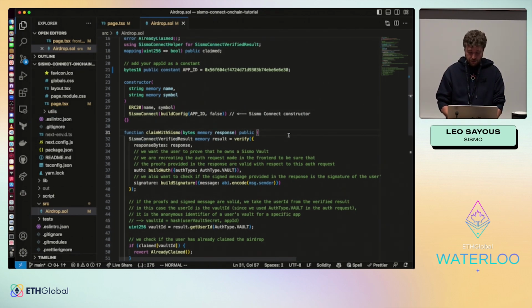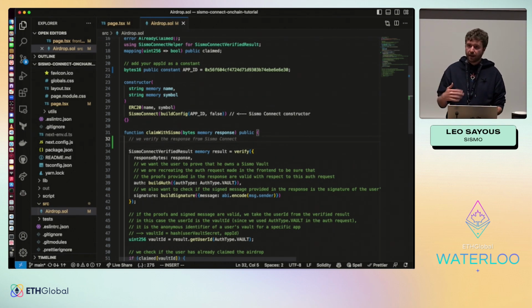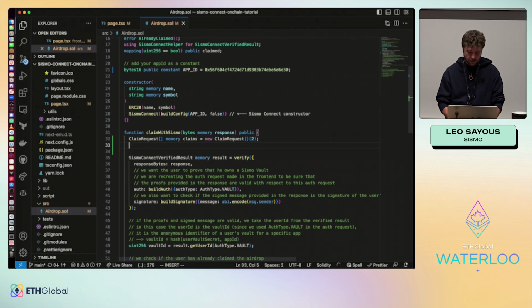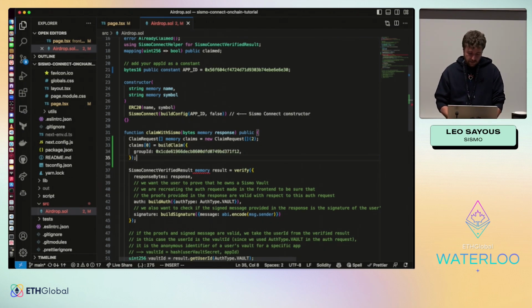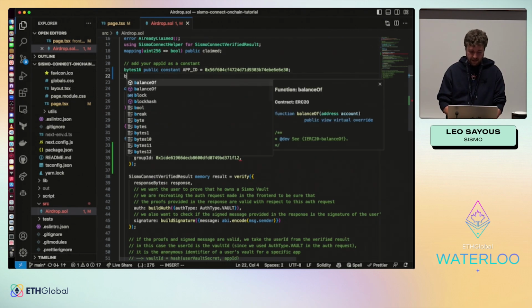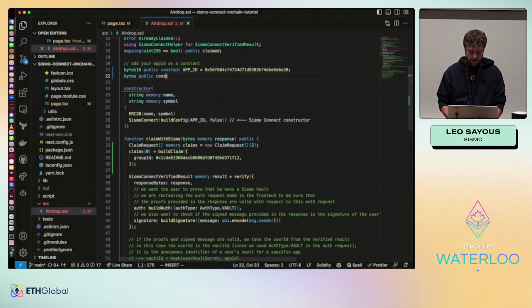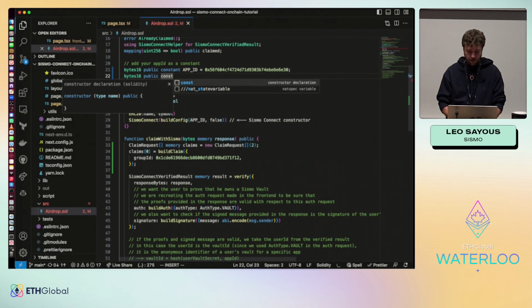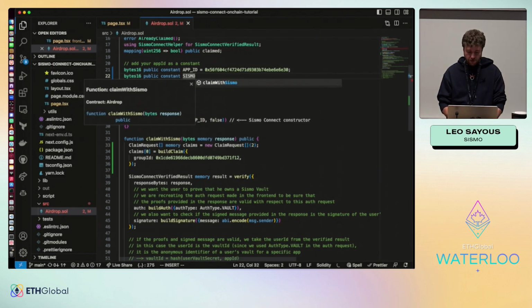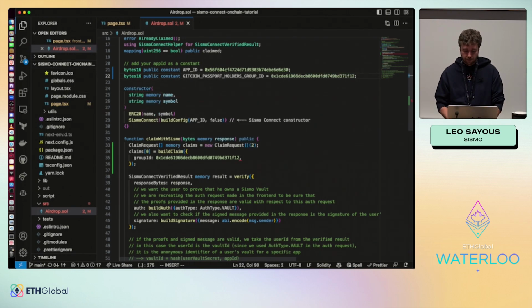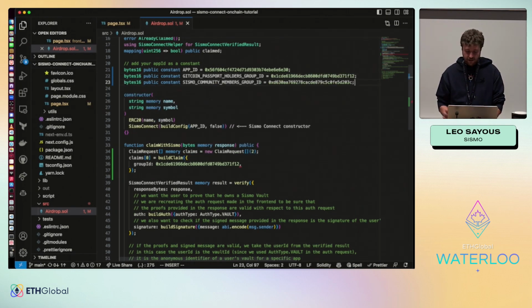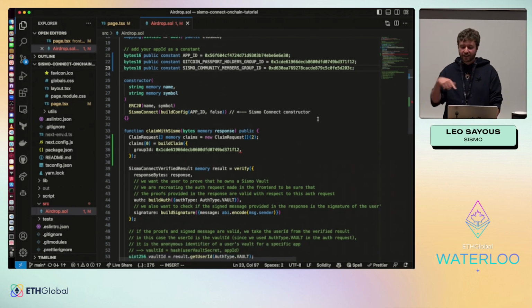Okay, so now we need to do the request, so the same thing that we have done, but here. So we are going to add the claim requests. So we have claims 0, that is a group ID, where we will put our group ID here. So we have public constant Sismo... Oh, okay, it's doing it for me. Nice. Sismo community members group. So it knows that I did it a lot of times.